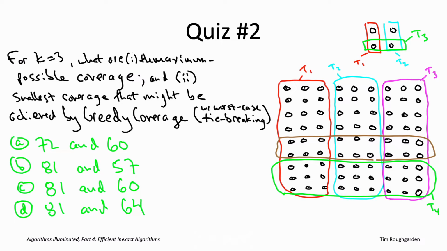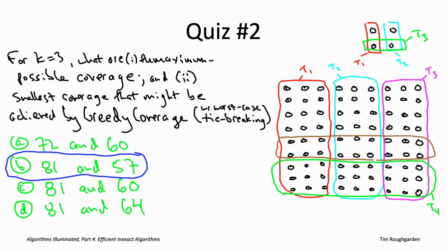All right, so the correct answer is the second one, answer B. It's pretty easy to see that there is a way to choose 3 subsets that cover all 81 elements. Just choose T1, T2, and T3, the red, light blue, and magenta subsets. And that's one thing the greedy algorithm might wind up doing. But on the other hand, with arbitrary tie breaking, for all we know, in the first iteration of the greedy algorithm, it's going to pick the set T4. That covers 27 new elements, just like T1, T2, and T3 do. So T4 is fair game, and the greedy algorithm might pick it.